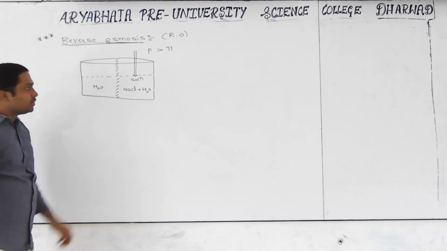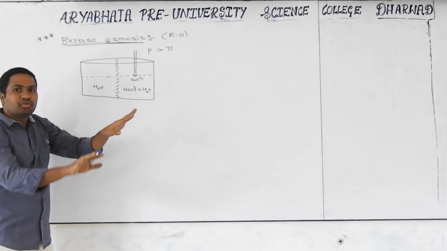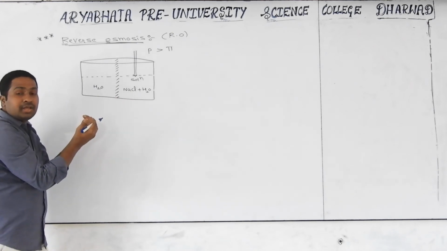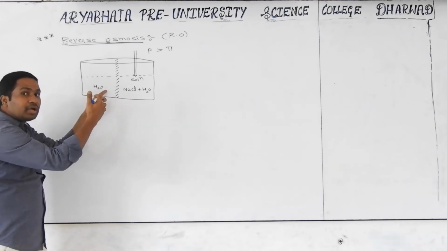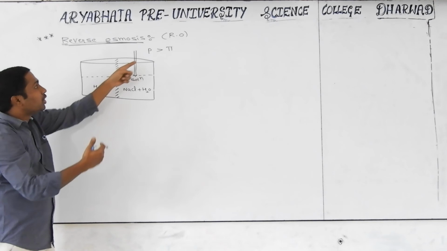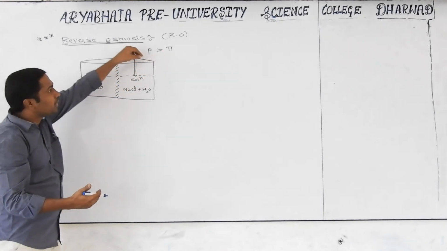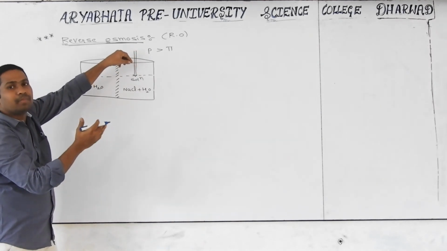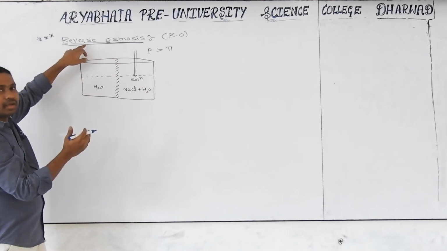Whenever you apply osmotic pressure, the osmosis phenomenon just stops. But I want to make it reverse, from the solution side to the pure solvent side, I want to send the solvent particles. Then we have to apply more pressure than the osmotic pressure on the surface of the solution. Then the phenomenon goes in the opposite direction, the reverse direction. That's why it is called reverse osmosis.